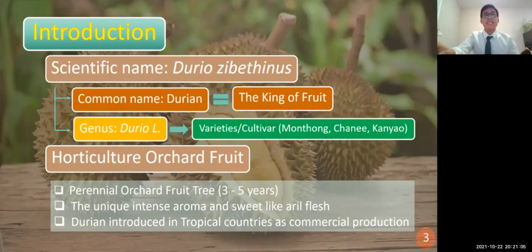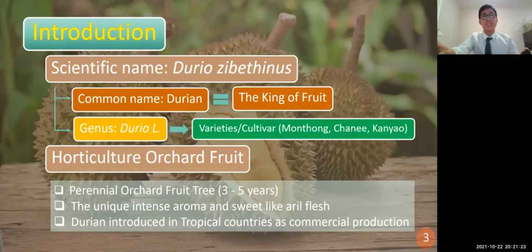We already know that durian is a horticultural orchard fruit, which means it is a perennial orchard fruit tree that takes 3 to 5 years from seedling until fruiting. Durian has its own unique smell.